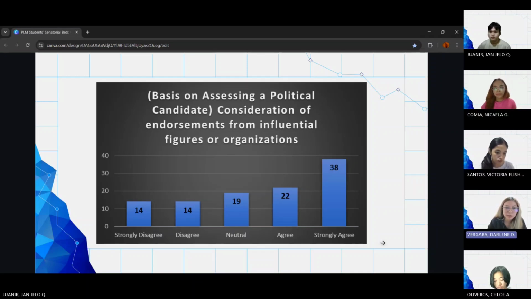However, 38 participants strongly agree that the consideration of endorsements from influential figures or organizations is one of the bases on assessing a political candidate.